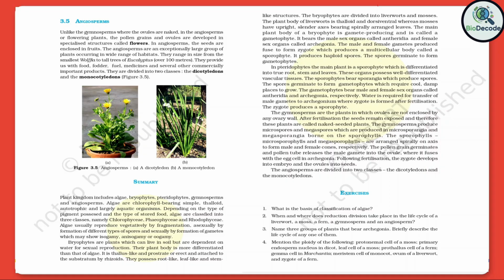You've just finished listening to Chapter 3, Plant Kingdom, from NCERT Class 11 Biology, here on Biodecode. I hope this audio helped you clearly understand the key concepts and made exploring the vast diversity of plants more engaging. From simple algae to highly evolved flowering plants, we've discovered how scientists classify them, the criteria used for this classification, and the remarkable adaptations that mark each group's journey through evolution.